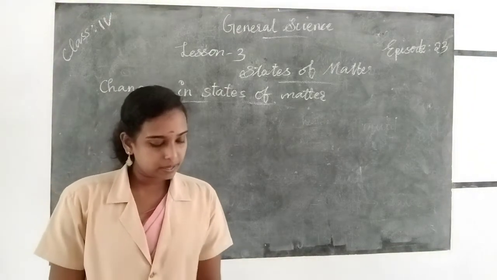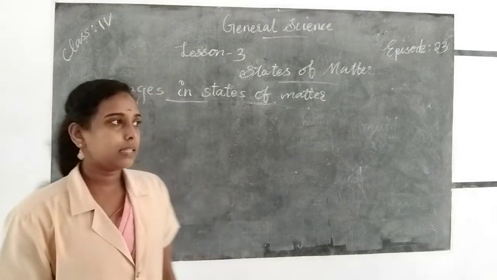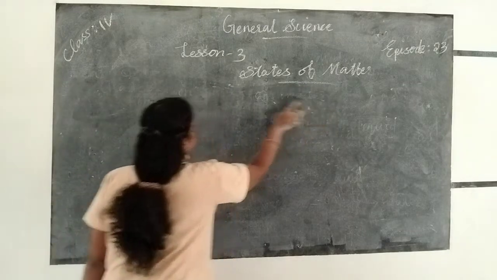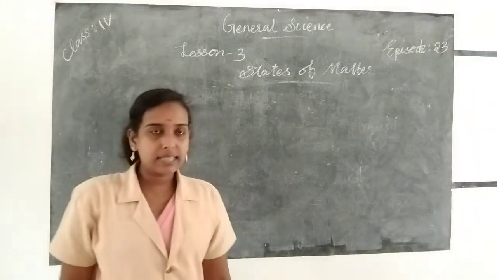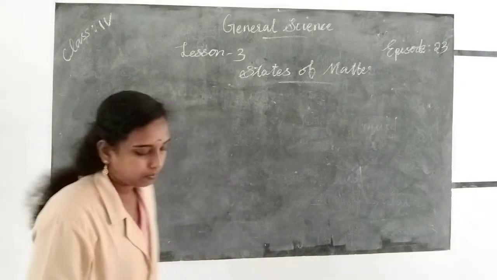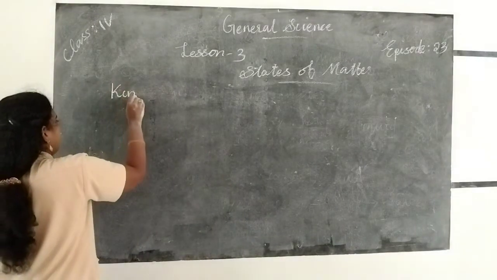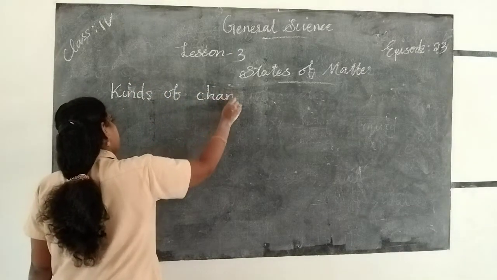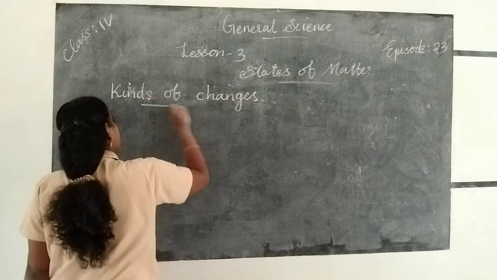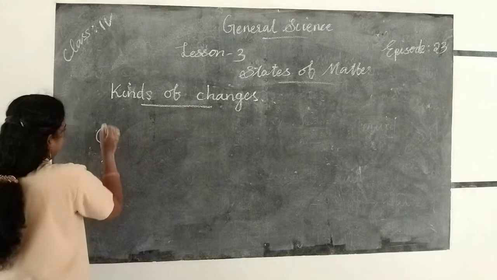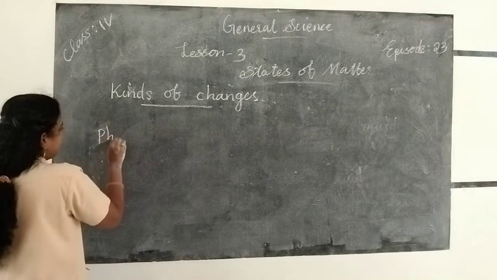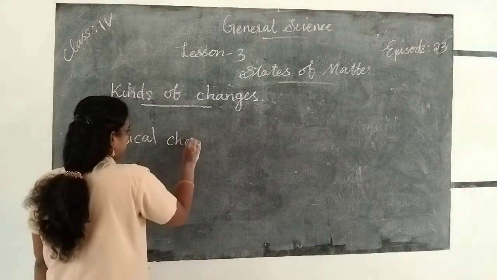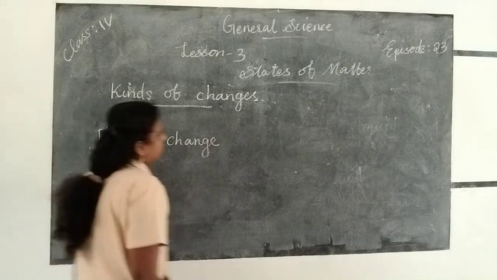Then the next topic is kinds of changes. There are two types of changes: physical changes and chemical changes.